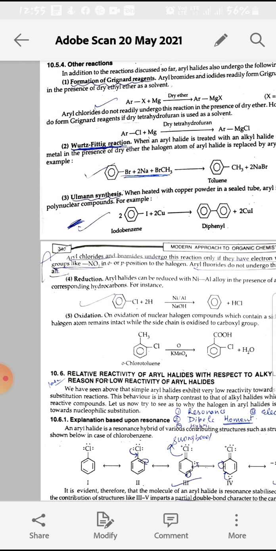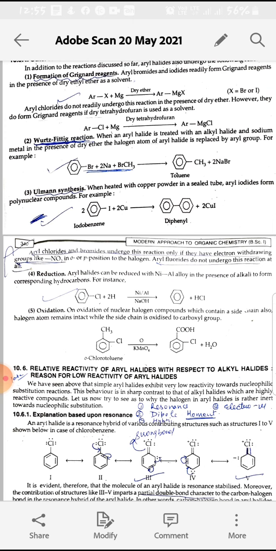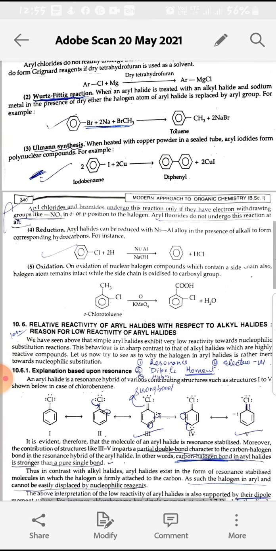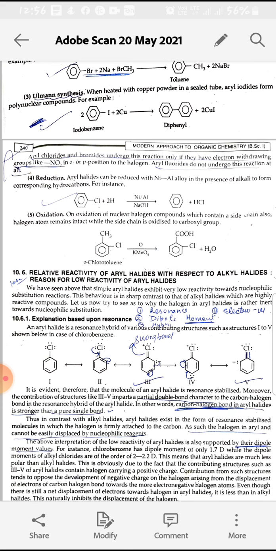Next is the Ullmann synthesis. In the Ullmann synthesis, we take iodobenzene plus 2 Cu, that is copper powder, in a sealed tube, and there will be formation of two arene groups, two benzene rings that will be connected, and that is called diphenyl, plus removal of copper iodide.